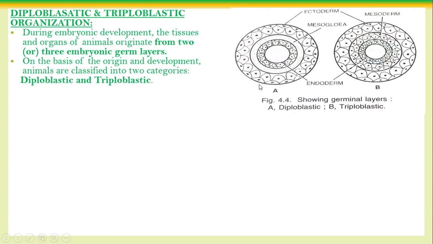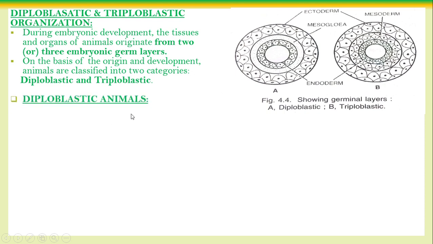This is called diploblastic. Now in this one, this is the outer ectoderm, this is the inner endoderm, and the middle mesoderm layer forms. Between the ectoderm and the endoderm, there is another cellular layer called the mesoderm. So if the body of the animal is made up of three different germinal layers, it is called triploblastic. If made up of two different germinal layers, it is called diploblastic.